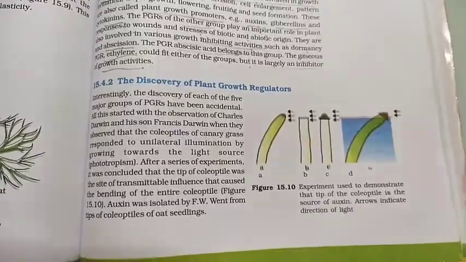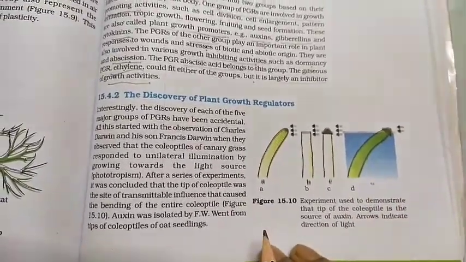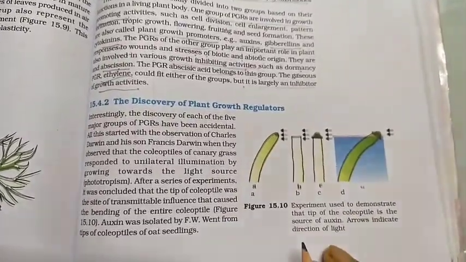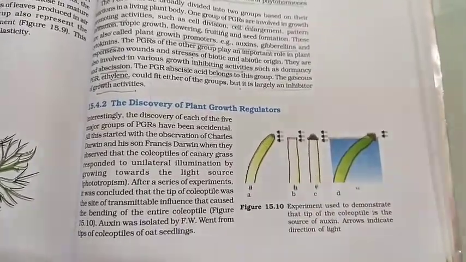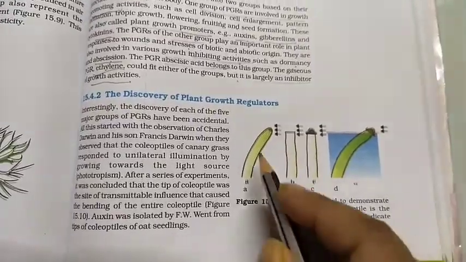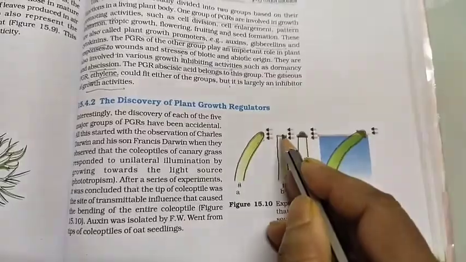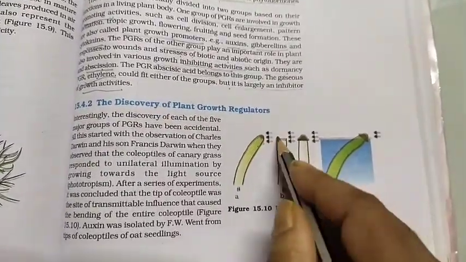This is a very interesting experiment, called the coleoptile experiment, coleoptile of oat seedling. Now how is it happening? Look at the figure here. When the coleoptile is with the tip, at that condition it is bending. But when we cut the tip, the bending is stopped, the growth is stopped.